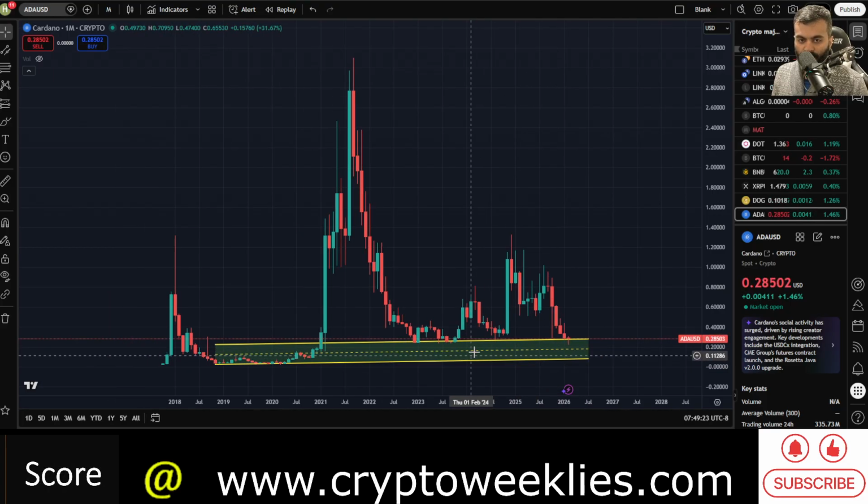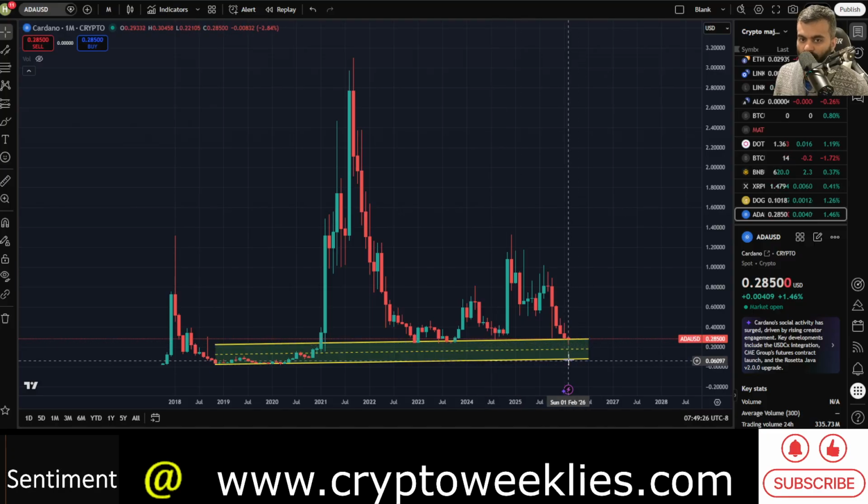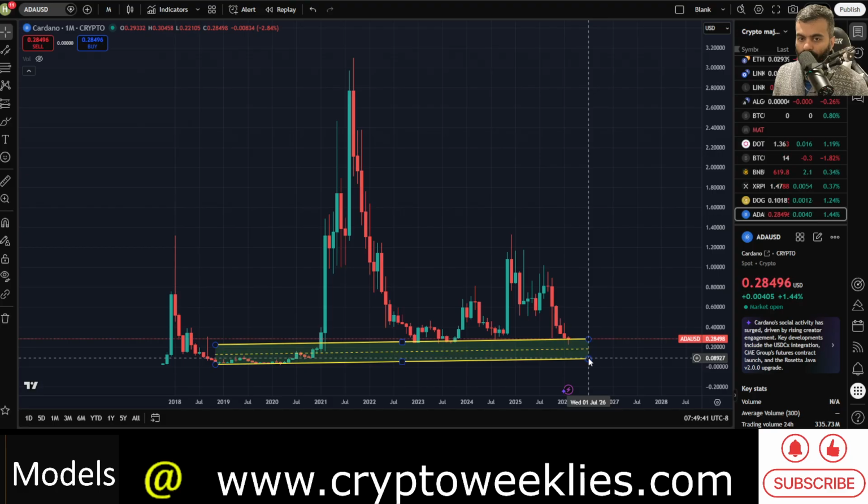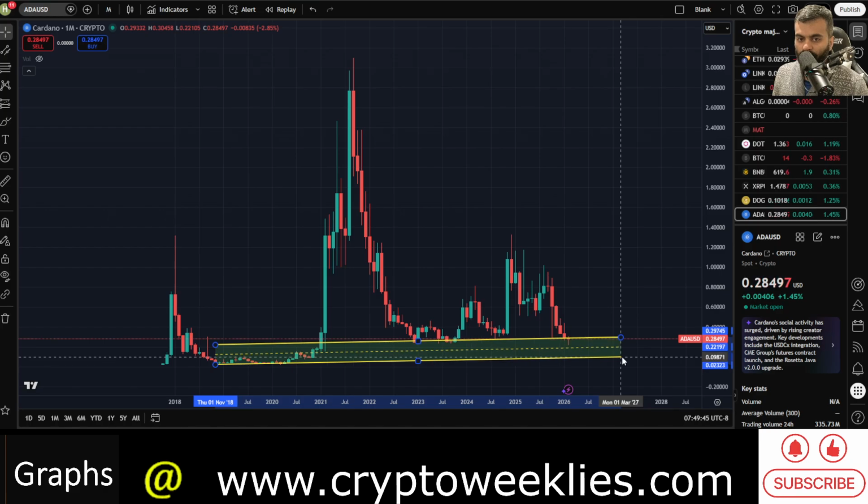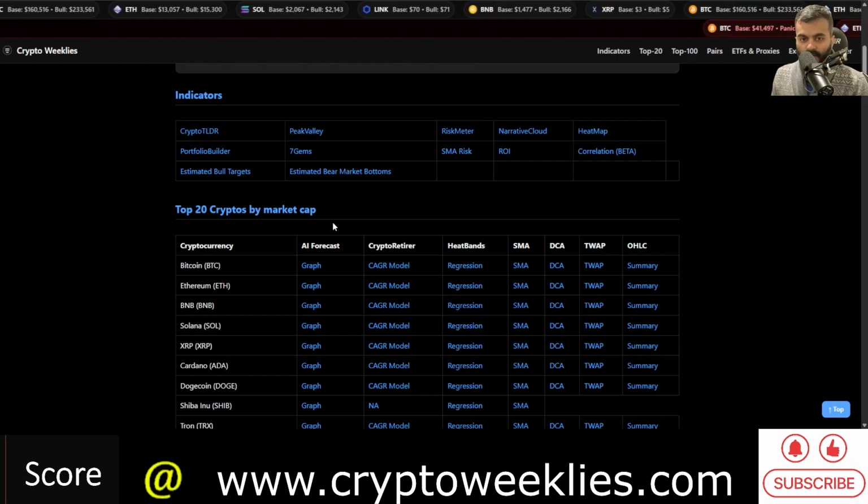So this time around, if the support is achieved at the midpoint, that 16 cents could be the bottom for ADA. If it has to go all the way back to the end of the zone, then assuming this ascending trend line over here, 8 to 9 cents currently, and if it takes about June July 2026, then slightly more than that, and extrapolating out till about November 2026, this level could be somewhere close to 10 and 11 cents. So that's the technical analysis for ADA.